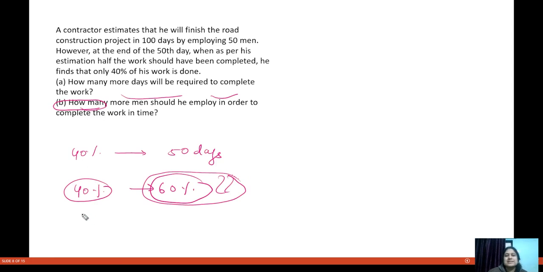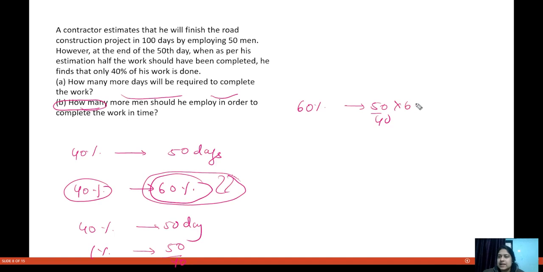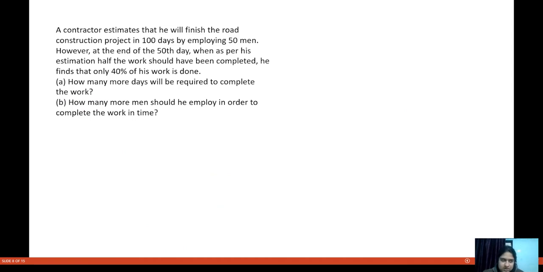By the unitary method, 40% work is done in 50 days, so 1% work is done in 50 by 40 days, and 60% work will be done in 50 by 40 into 60, which comes to 75 days. I hope everybody is familiar with this concept.